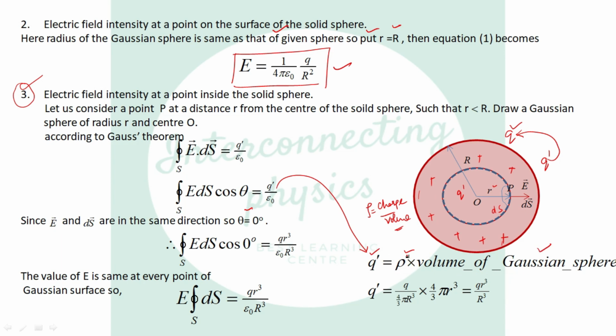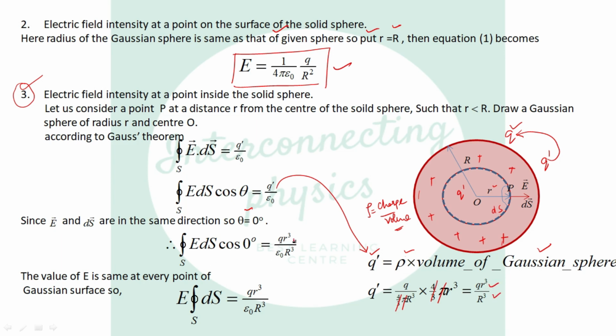And rho is the volume charge density of the whole given sphere whose radius is capital R. So rho equal to q, total charge, divided by volume of the given sphere, that is 4 by 3 pi capital R cube, multiplied by volume of the Gaussian sphere, that is 4 by 3 pi small r cube. Now 4 by 3 pi cancels out with 4 by 3 pi. So the result is q small r cube divided by capital R cube.